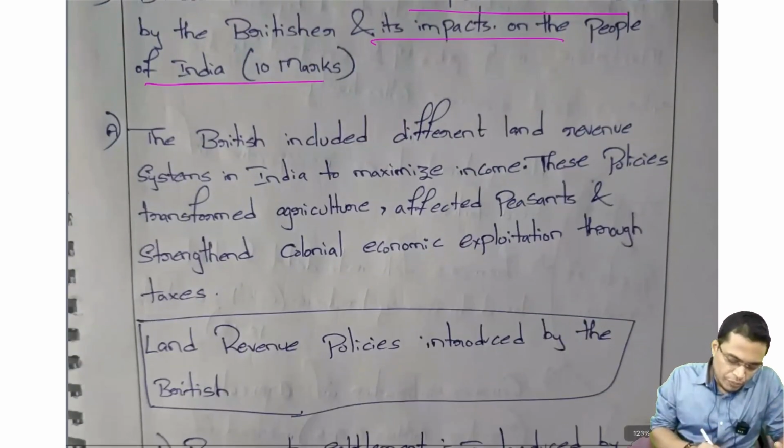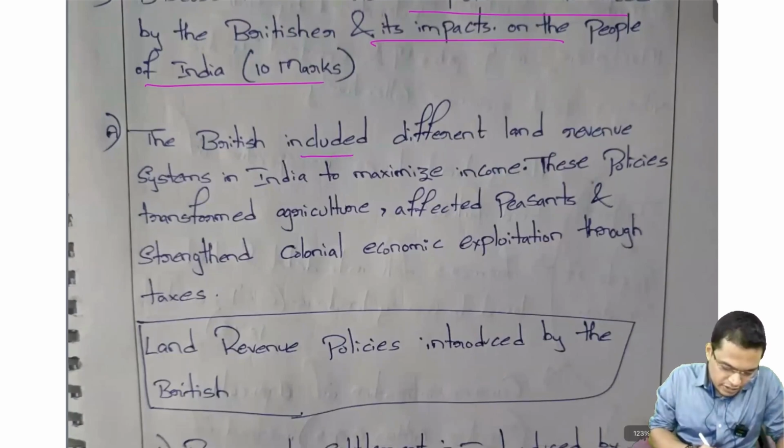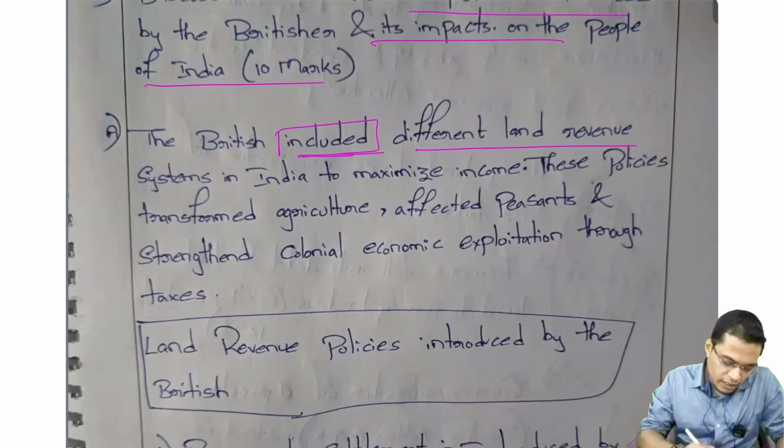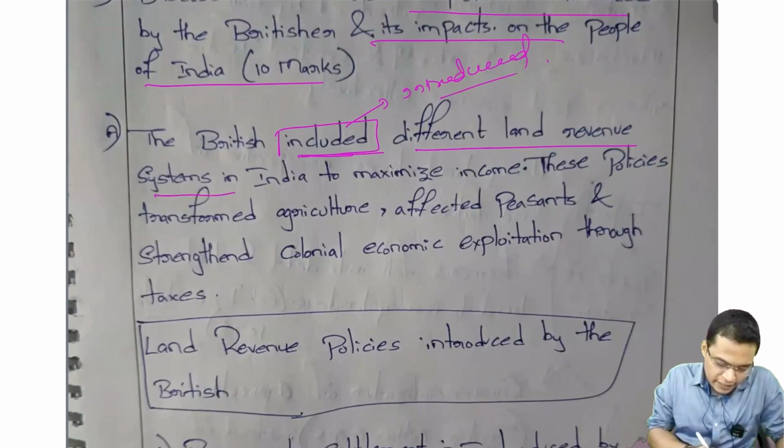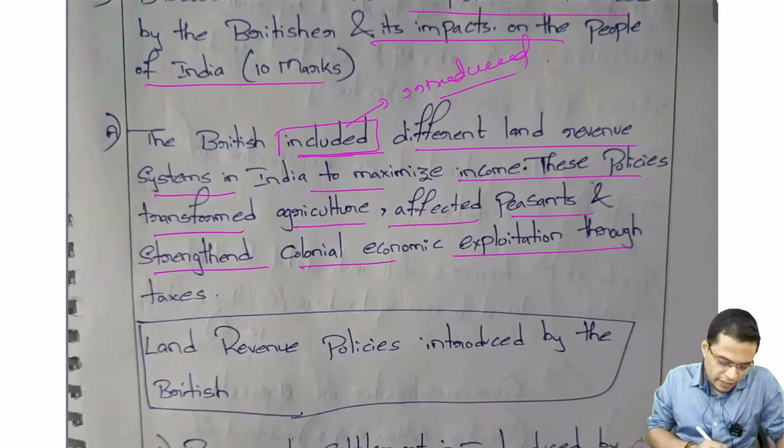The British introduced a land revenue system in India to maximize income. This policy transformed agriculture, affected peasants, and strengthened colonial economic exploitation through taxes.